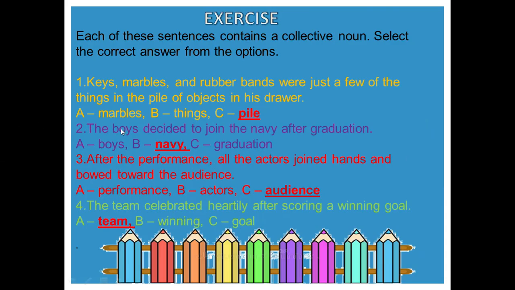See, in the first sentence, keys, marbles and rubber bands were just a few of the things in the pile of objects in his drawer. Now pile is the collective noun. Here in the second one, navy is a group of soldiers. Okay, so navy is the collective noun. Then in the third one, audience is a group of people listening, so audience is the collective noun. And then in the last one, team is the collective noun. It's a group of people.